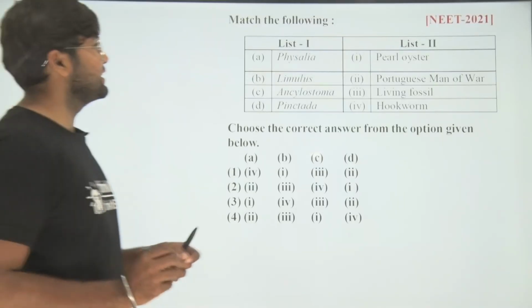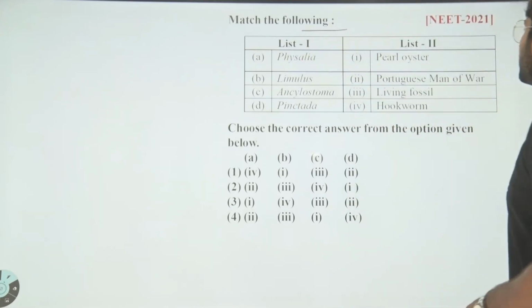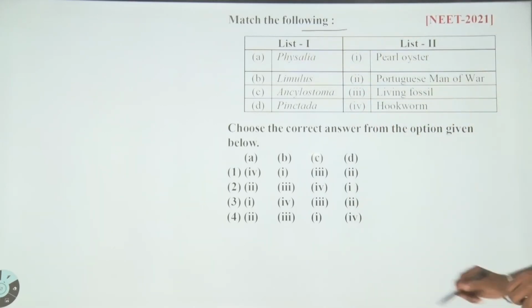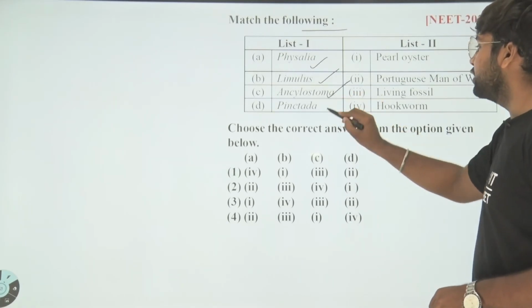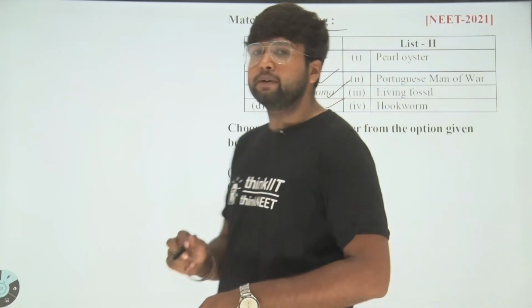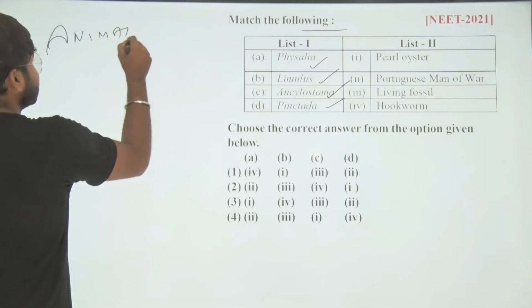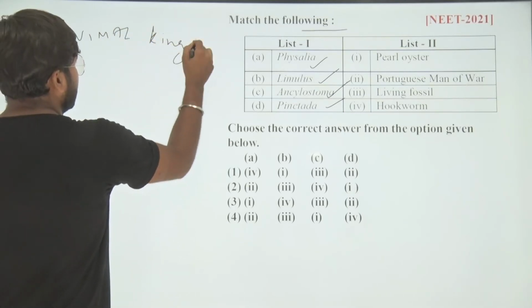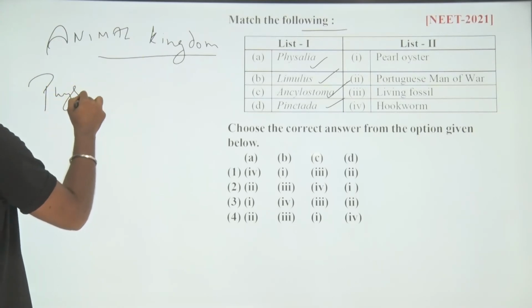Hello students, let's have a look toward the question. Match the following. In list 1 we have Physalia, Limulus and Ancylostoma, Pinctada. A good question from animal kingdom. We know about the Physalia.